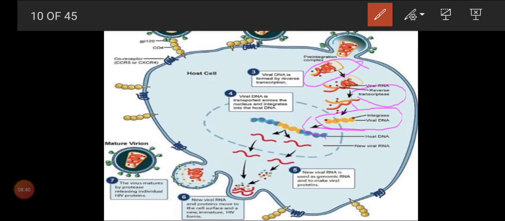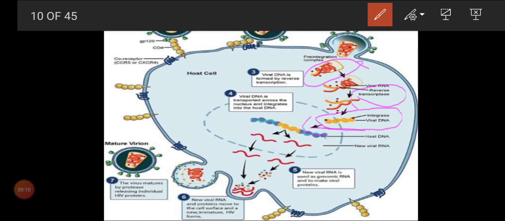Now the host cell starts to form the viral proteins by the process of the central dogma of the cell. And now this macrophage cell or host cell acts as the replication region for the virus.